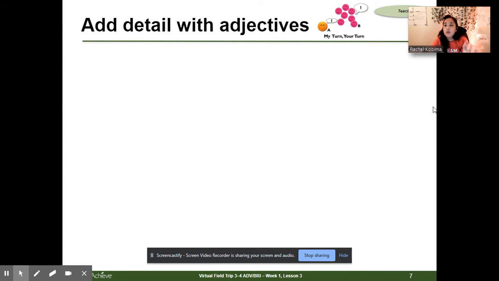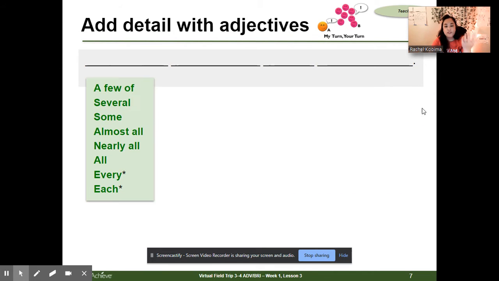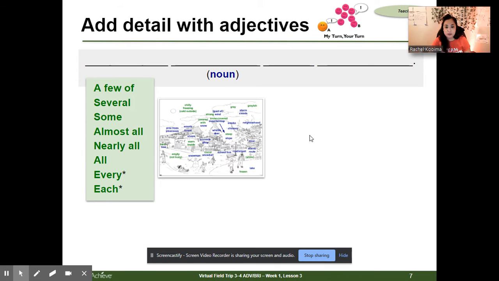All right, so we're going to practice doing that. You want to add detail with those adjectives of quantity. Here are some examples. My turn, your turn. I say it, you go. Some adjectives of quantity: a few of, several, some, almost all, nearly all, every, each. Okay? Those are adjectives of quantity. How many? How much? Now we have to describe, so we have to think about the noun. Remember, nouns are a person, a place, or a thing. So we can use our map.